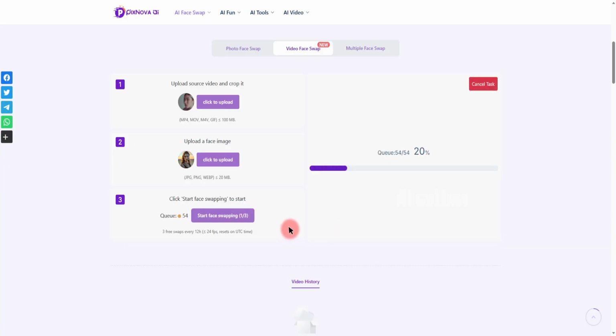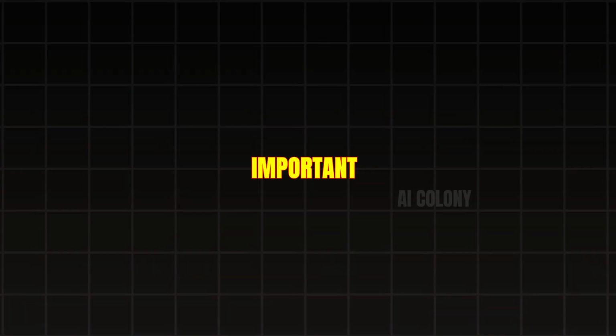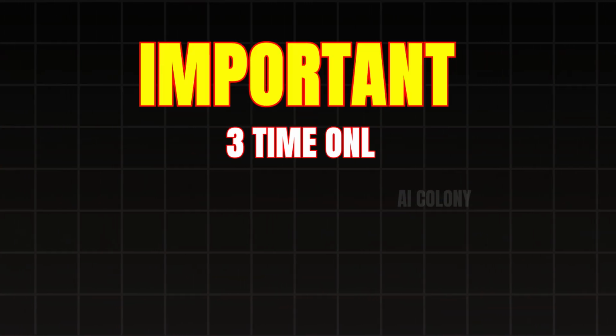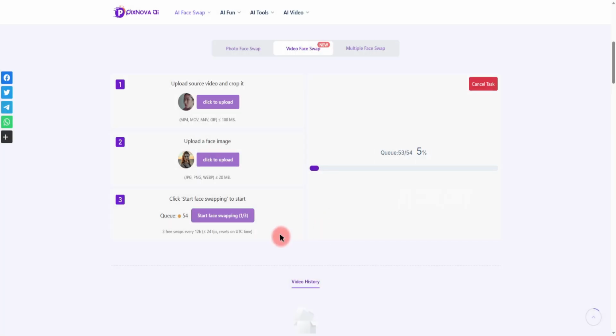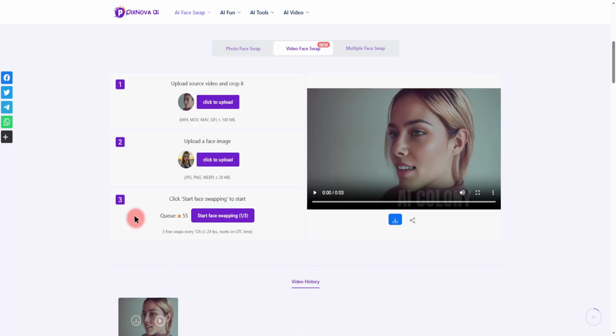Now, here's one important detail. Let me clarify, you can perform face swaps 3 times only, every 12 hours. This specific condition applies solely to video face swaps. Image face swaps are unlimited. If you find yourself in a queue longer than 150 users, you might encounter some processing delays and receive this notification, and you may need to try a few times to gain access, a small price for such a potent, free AI capability. Alright, our final video with the swapped face is ready.